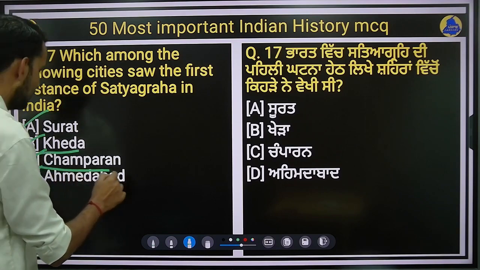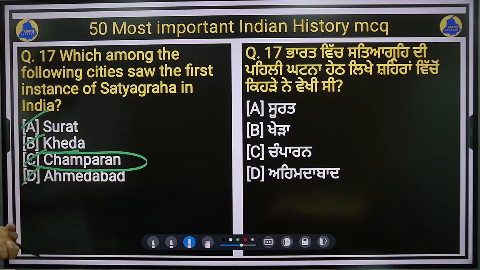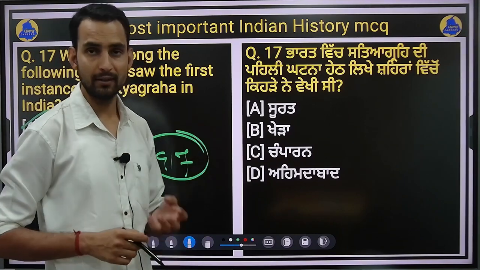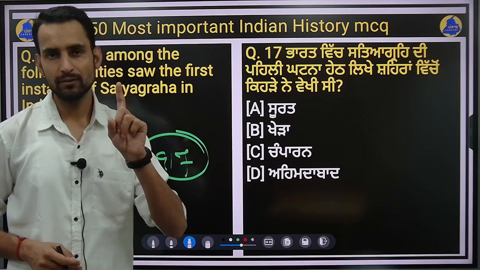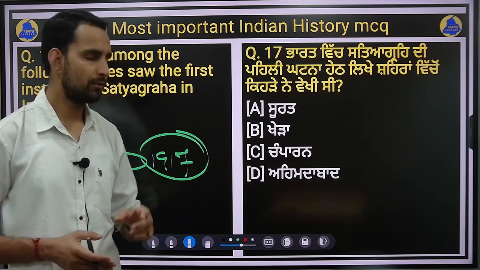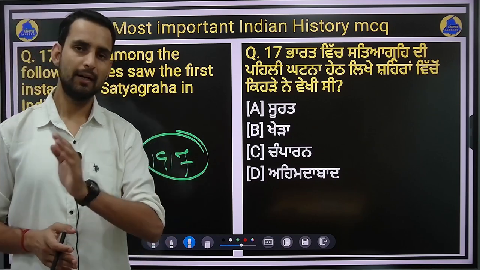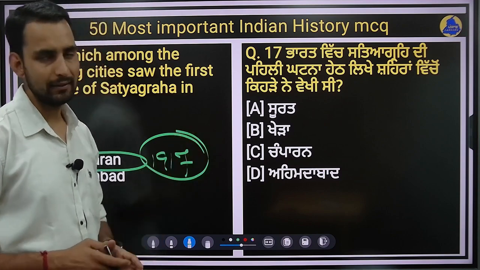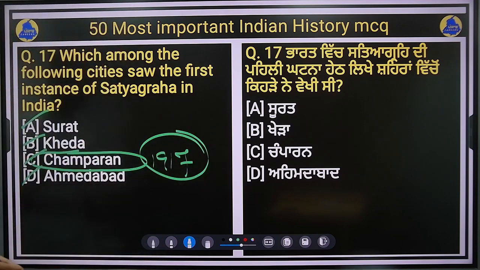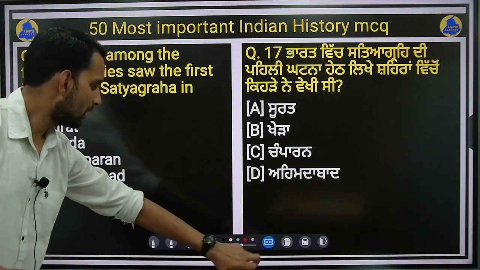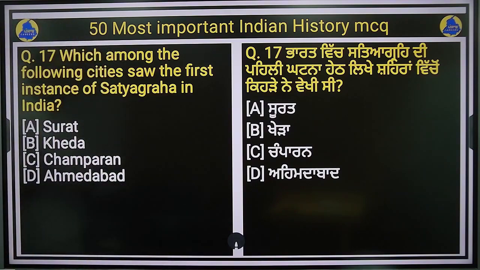Champaran is the place where in 1917 Mahatma Gandhi for the first time implemented the concept of Satyagraha. The Champaran Satyagraha was the first movement that was led by Mahatma Gandhi in India. So at this place, Satyagraha first came into the scene, right? So the first instance of Satyagraha in India was Champaran, 1917, right?